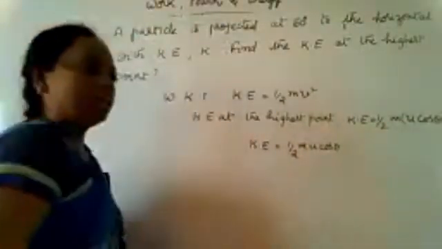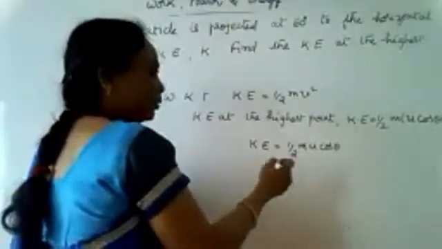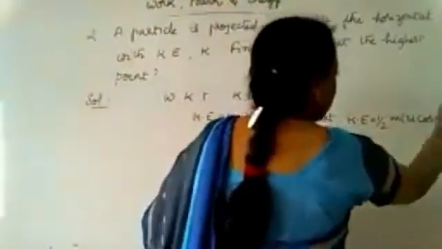So this is the formula we have to use, and here v square is there.